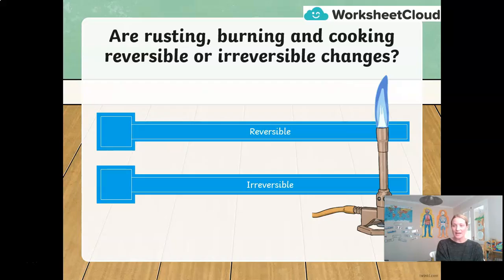Now remember, an irreversible change is one that you cannot go backwards with. A chemical reaction has occurred and a new product has been formed. So with rusting and burning and cooking, we can definitely say those are irreversible changes.